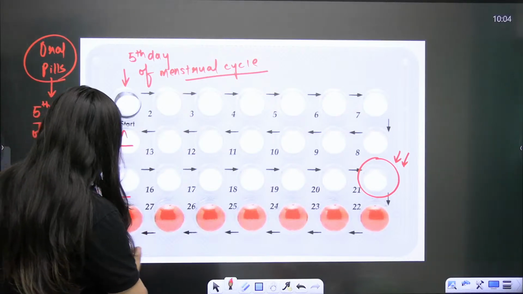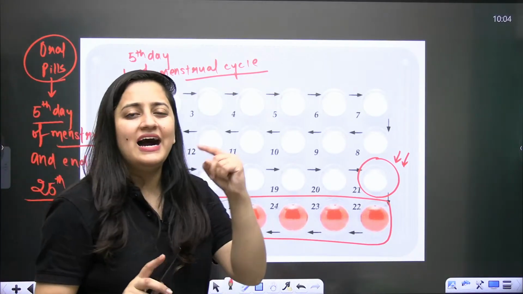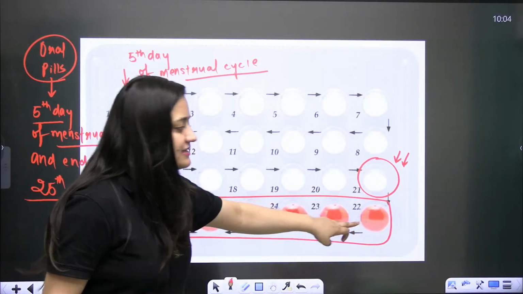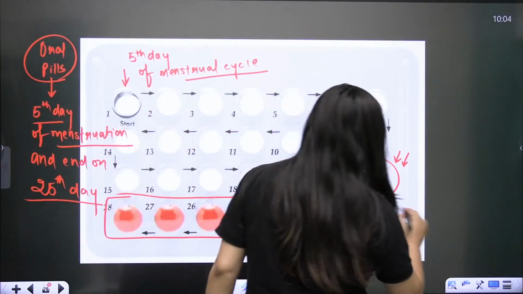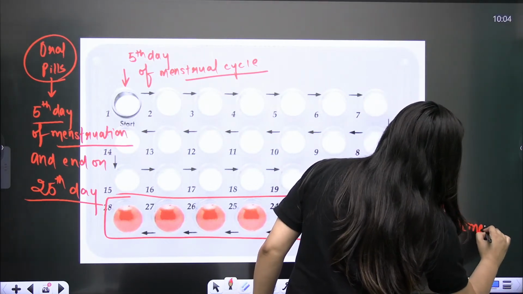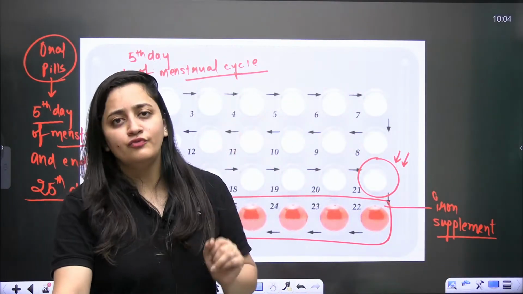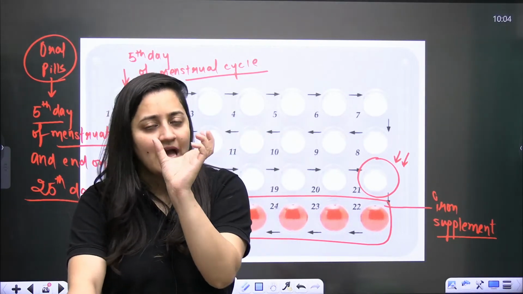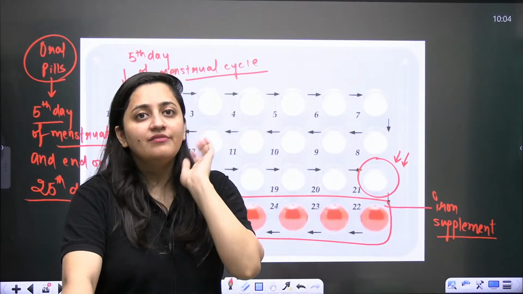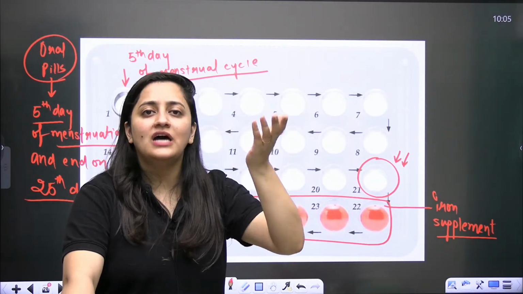Now there should be a gap of 1 week. Earlier, what females used to do, let's say they have started it. Here you can see these red tablets, but basically these are iron supplements. Earlier, females used to take it for 21 days, and then they used to forget. They need to give a gap of 7 days, and obviously the bleeding phase will be there majorly. Later on they forgot to start it again.